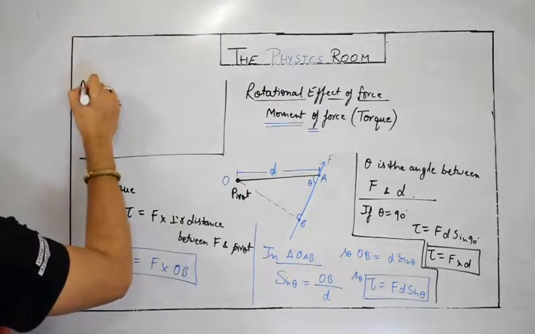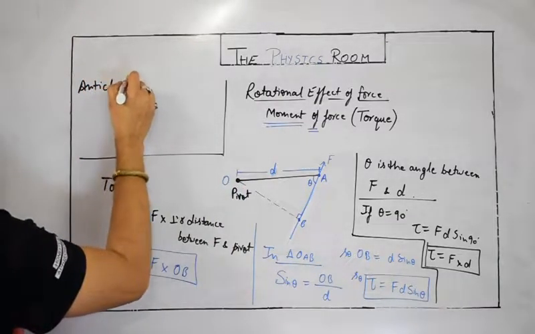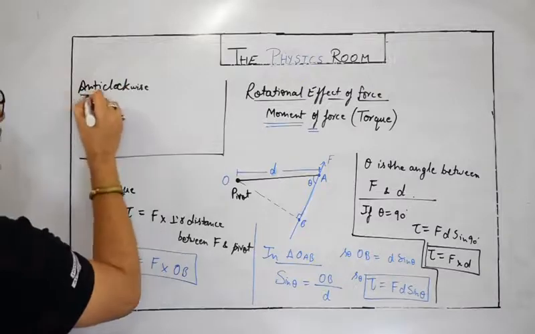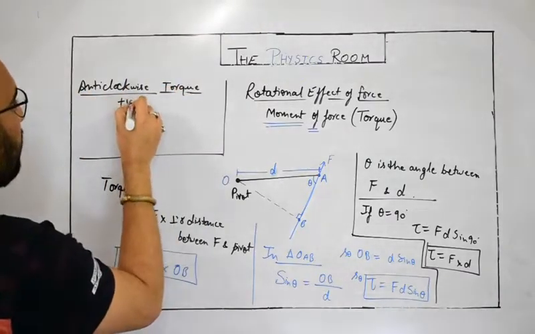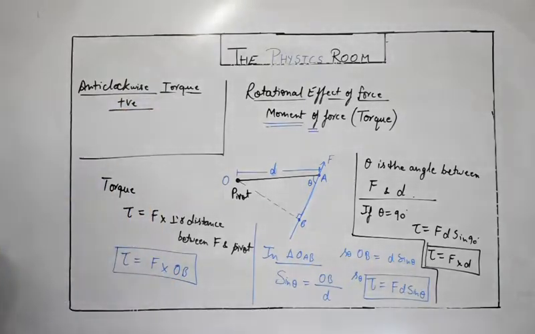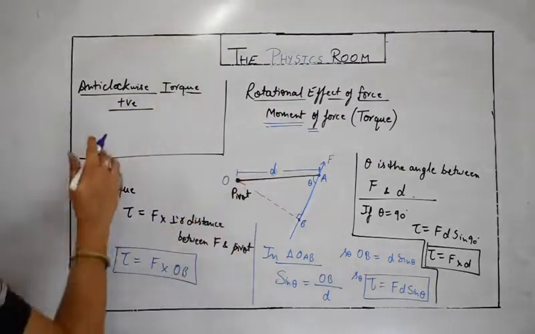For anti-clockwise, we usually call it anti-clockwise torque, but actually it is a positive torque. Whenever we talk about anti-clockwise torque, it should be taken as positive.